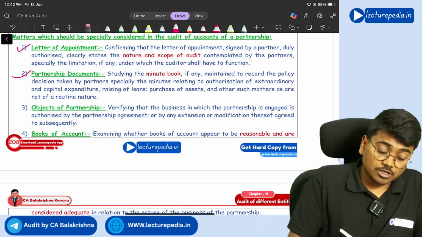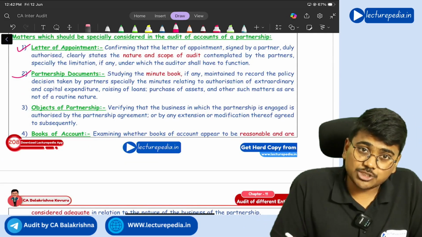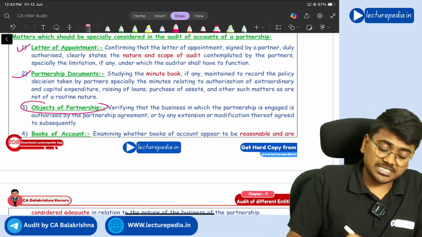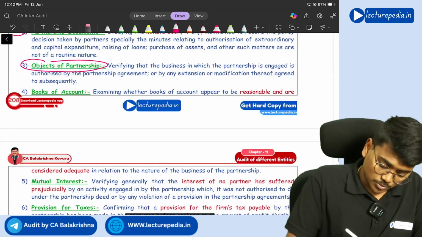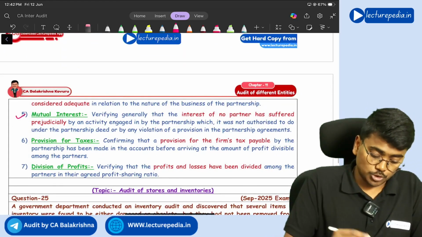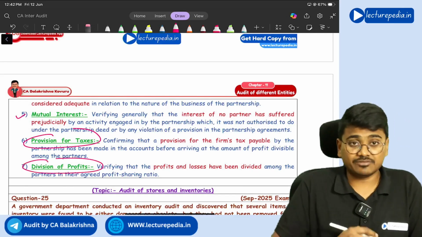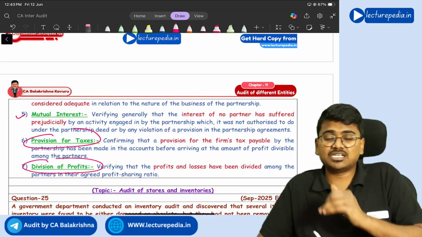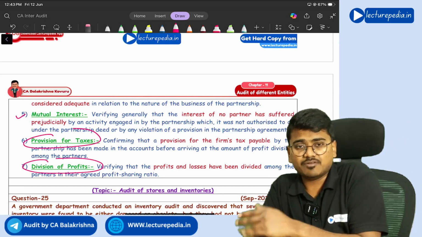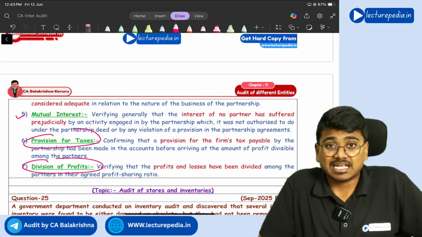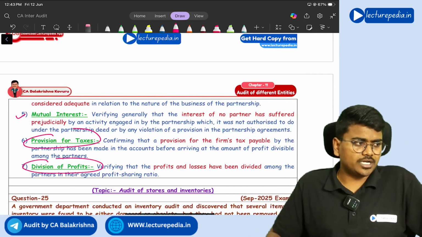And from reading the partnership agreement, you need to identify the objects of the partnership, and you need to go through the books of accounts. Mutual interest should be there, and has provision for taxes been made properly or not? Division of profits, have the profits been divided only after charging depreciation or not? All these points you will check.